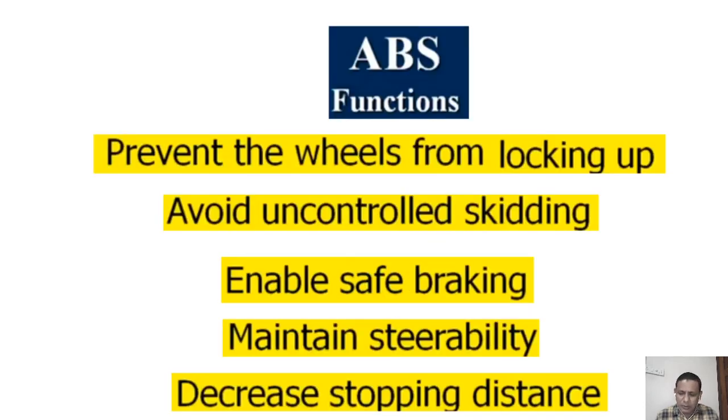Now we can see the functions of the ABS. That is, ABS will prevent the wheels from locking up, and it will avoid unconditional skidding, that we have seen in the first slide. The tire has got a skidding, and there is wear and tear on the road. Then it enables safe braking, and again maintains steerability. That is, we can have good control over the vehicle, and again decrease stopping distance.